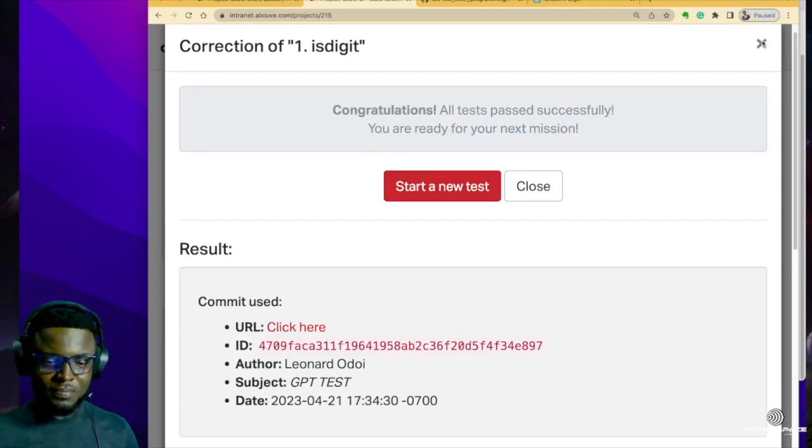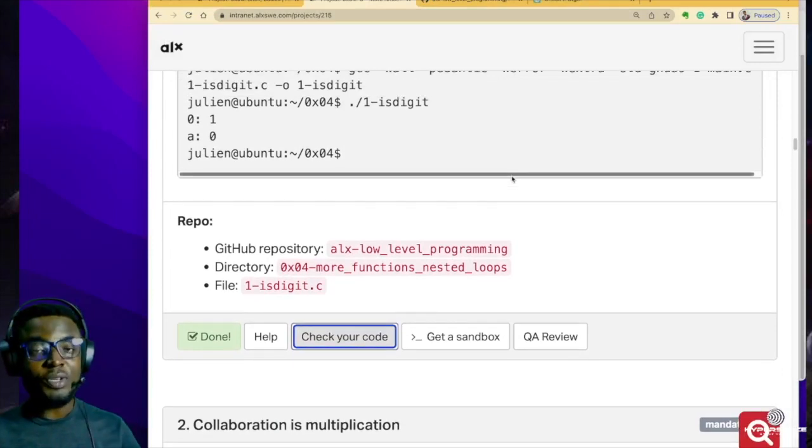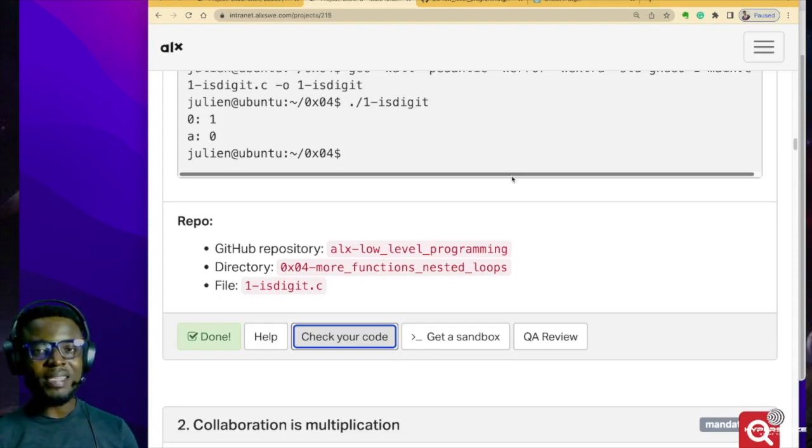So let me just give you a little advice here. Do not let ChatGPT do your assignments for you. This is not supposed to make you lazy. It's supposed to make you effective. Make sure you understand your codes. Make sure you try your hands on them. But this is a tool that makes life easier in your learning journey. So as you're using this to help you in your journey, make sure that you understand what you are doing and you are taking advantage of the tools that are available in this generation.